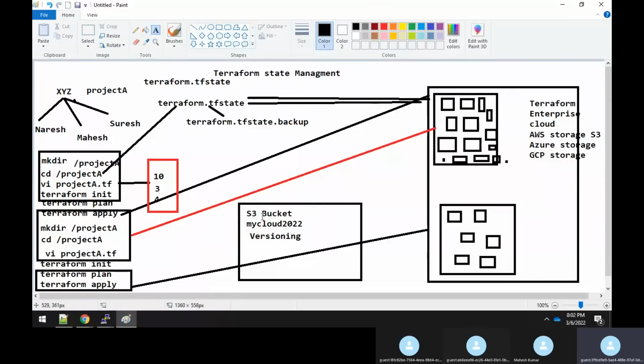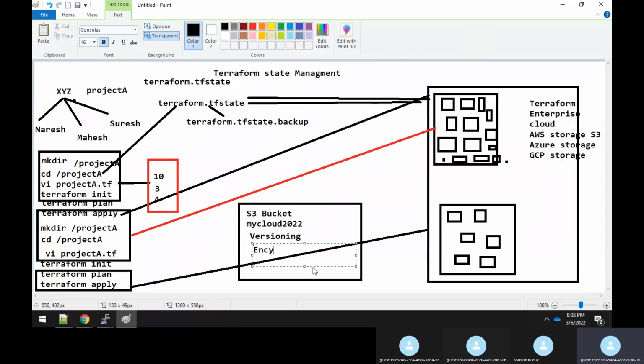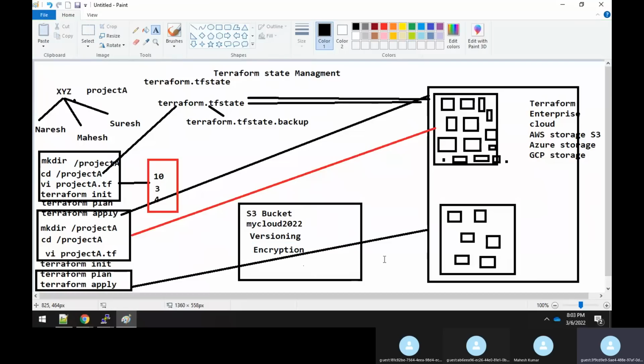If some of you know the S3 bucket service, they know that it provides versioning. So I can use the S3 bucket, and by default it provides the versioning, so I need not use any other versioning mechanism. By itself it will give it. That is one thing. And second, your S3 bucket will also provide the encryption. These are all default features; you need not explicitly implement anything. Because of versioning, it will maintain the different versions of each and every state.